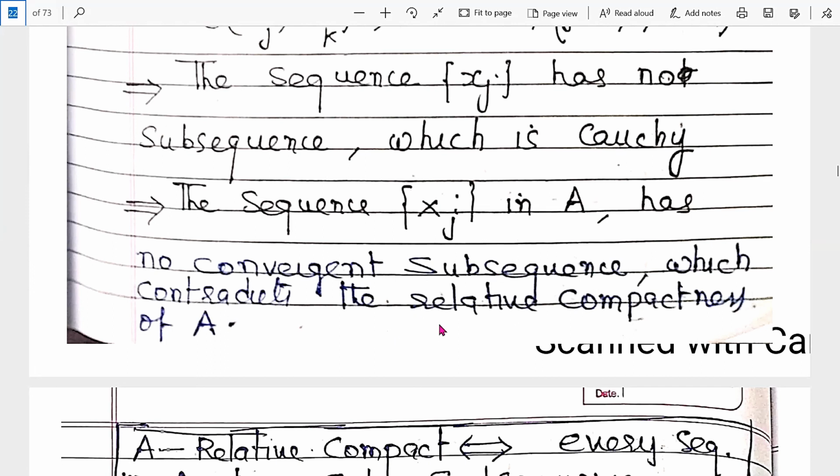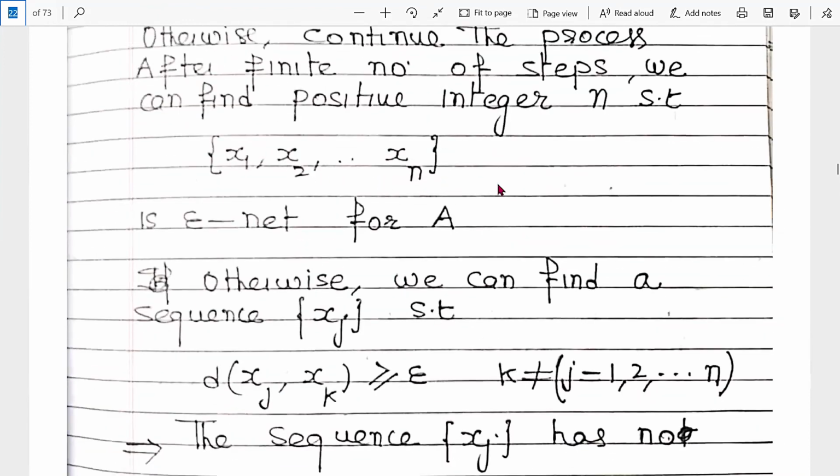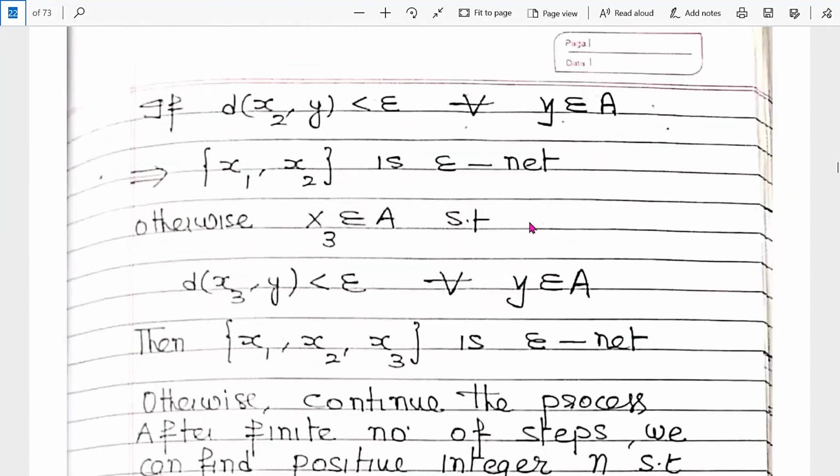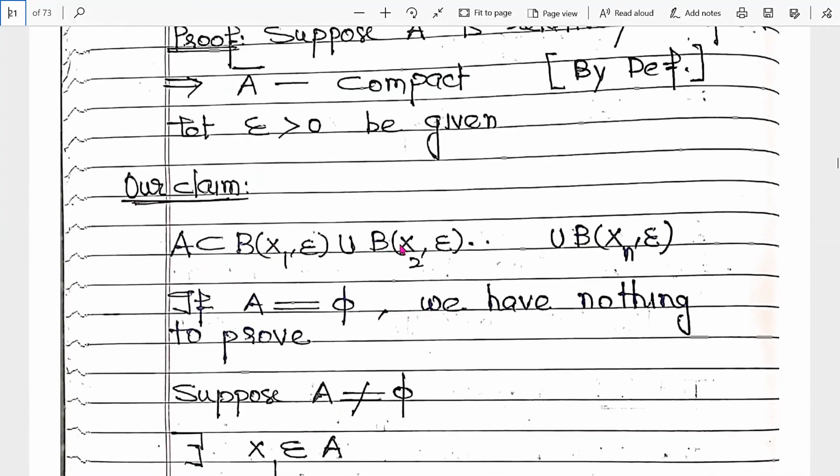If it contradicts the result, then this process must be stopped. It will not continue; it will stop after a finite number of steps. Then A is contained in the union of balls B(x1, epsilon), B(x2, epsilon), up to B(xn, epsilon).